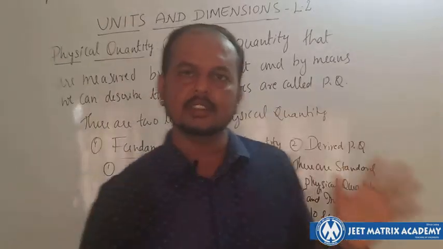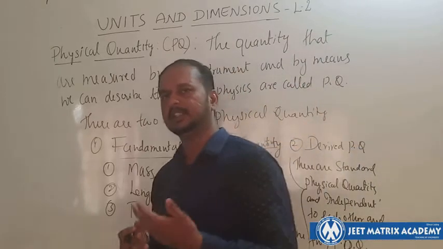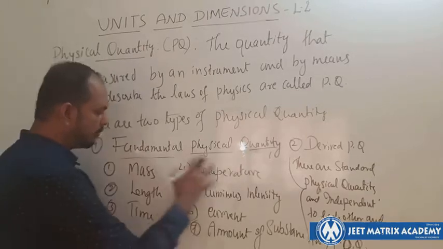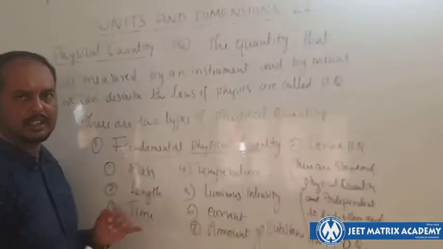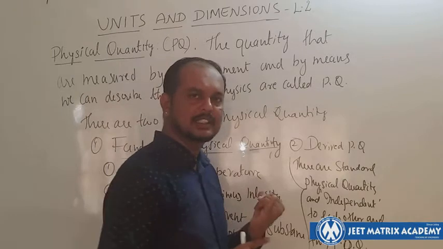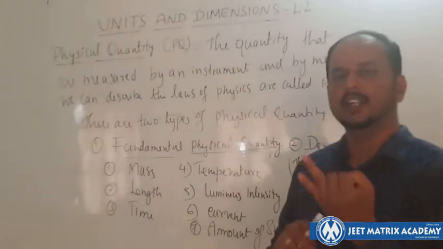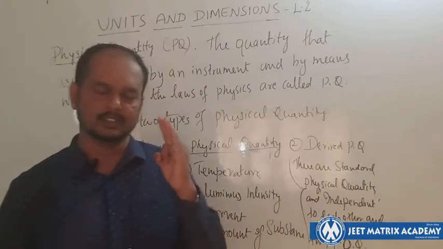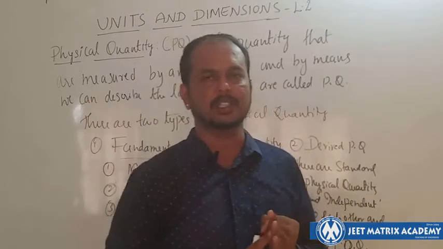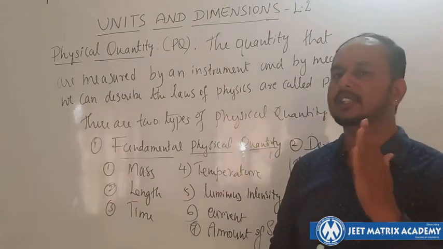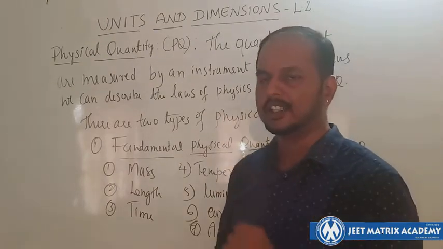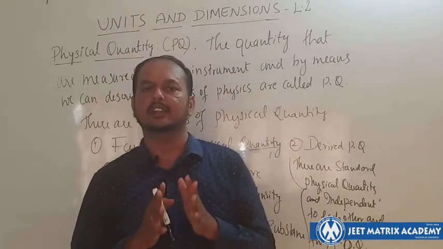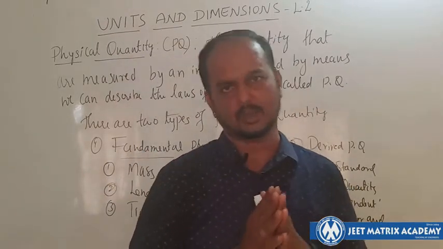We will see this with different examples in the coming classes. For timing, just try to remember these 7 physical quantities. Once again I list out: mass, length, time, very much important and you're supposed to remember. Then luminous intensity, temperature, current, and the last one is amount of substance. So these 7 are known as fundamental physical quantities.